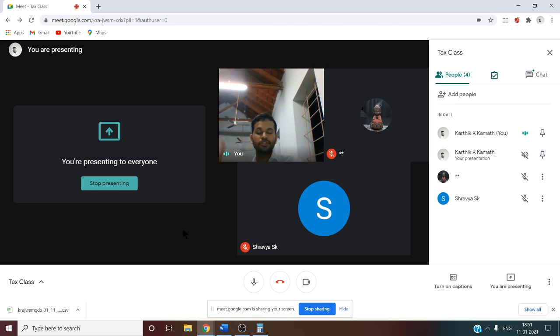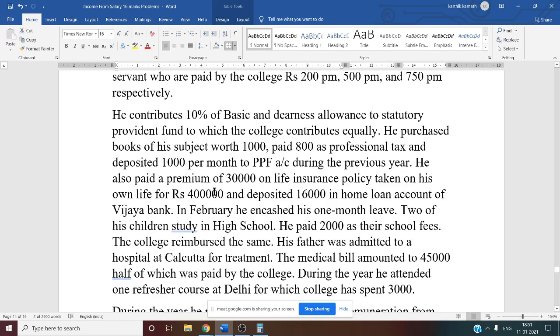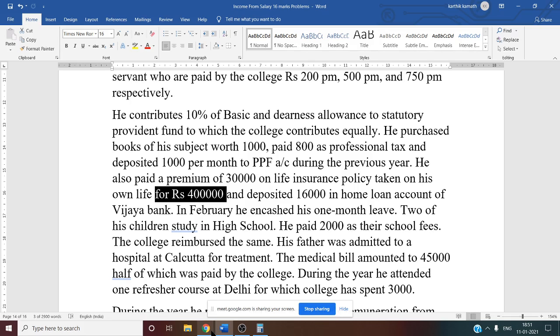So now here deduction under Chapter VI-A, LIC premium. What have they given? He paid 30,000 on LIC, life insurance premium, on his own life of 4 lakh. So 4 lakh is the sum assured. Now here, very interesting.